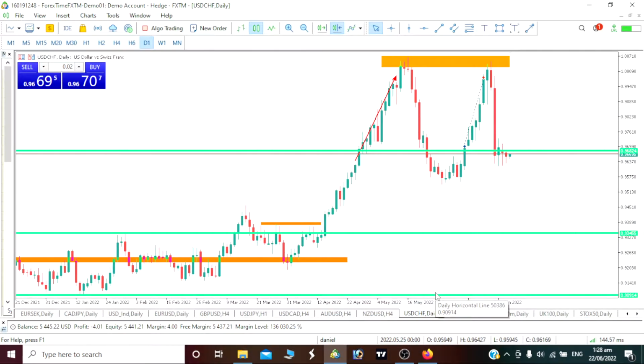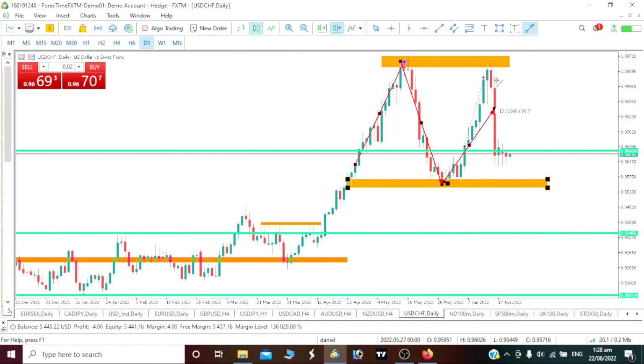So now on our USD Swiss franc for the day, we'll probably be seeing our price actually still fall around this area here, because we are seeing an M movement. As we can see here, a bullish move. We had this come down, and we actually have a push up again, and we are having a fall again, giving us an M movement.